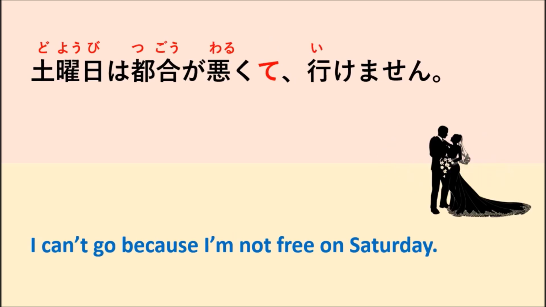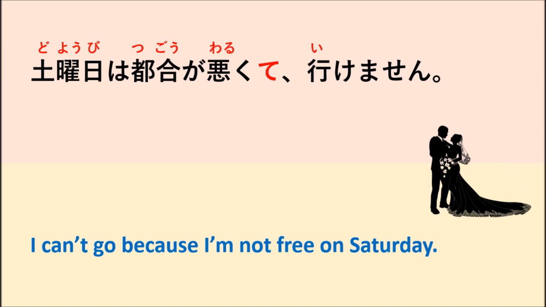And let's see another sentence. Here we have the sentence 土曜日は都合が悪くていけません, which means I can't go because I'm not free on Saturday.